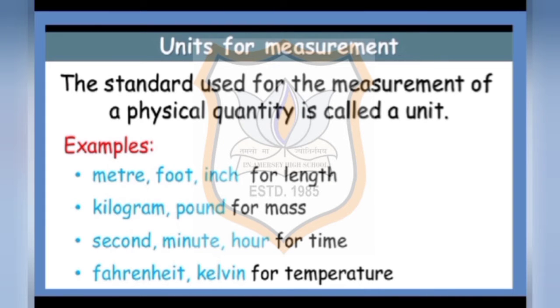Let us define what a unit is. The standard used for the measurement of any physical quantity is called a unit. For length, meter and foot or inch we use as a unit. Kilogram and pound we use for mass. Second, minute and hour we use for time. Fahrenheit and Kelvin we use for temperature. So a unit is a standard which we use for measurement.